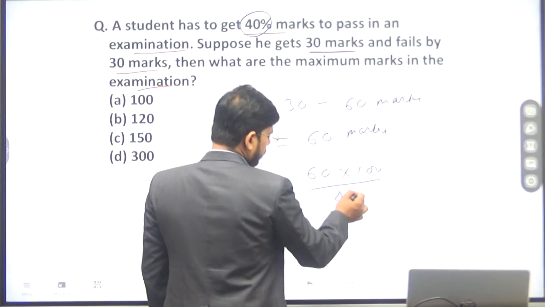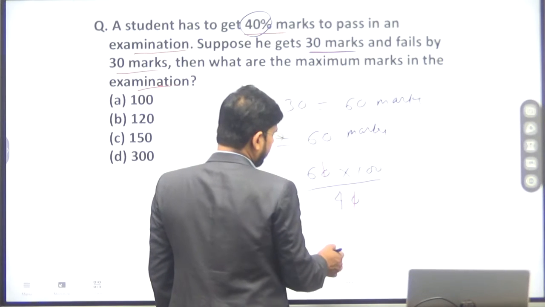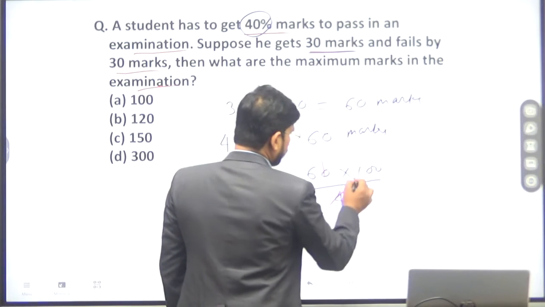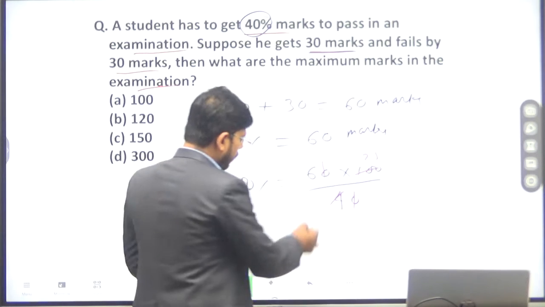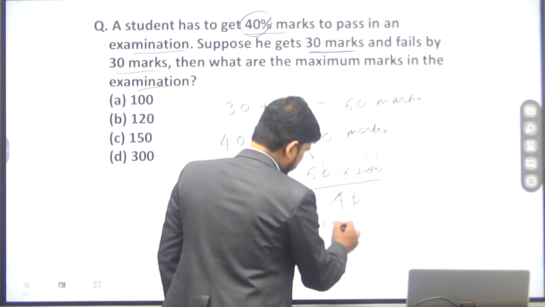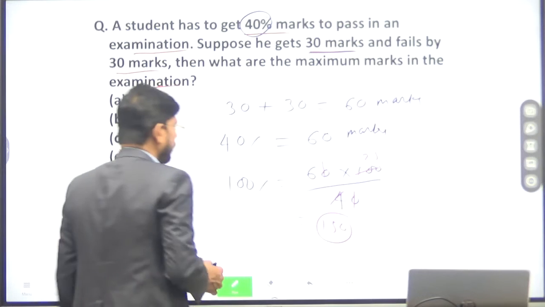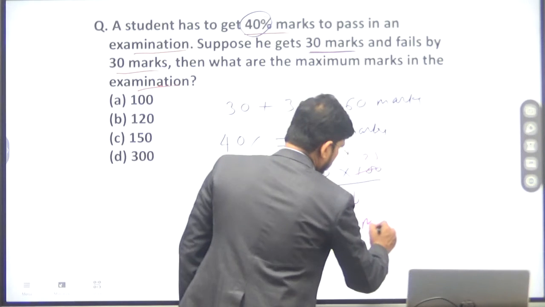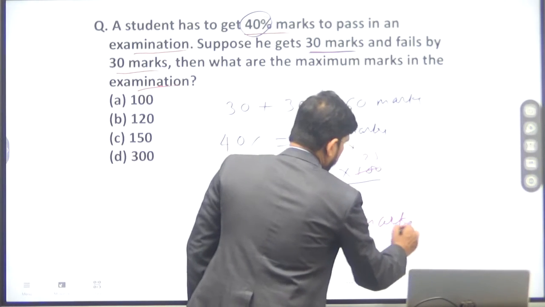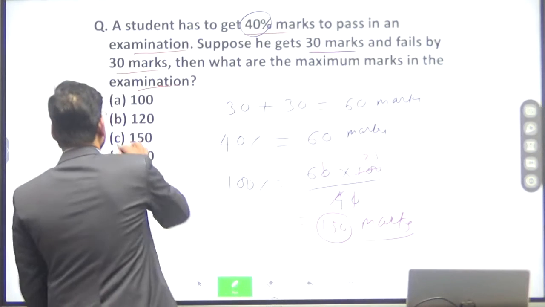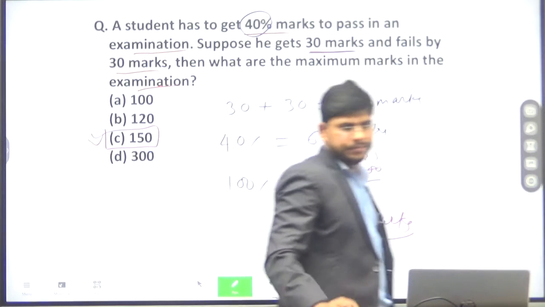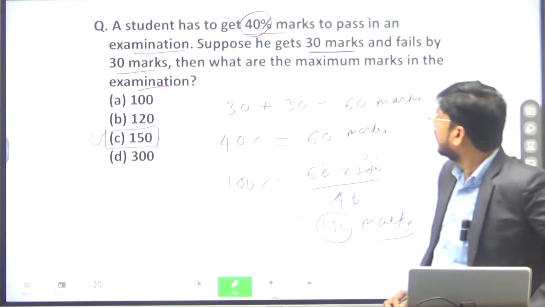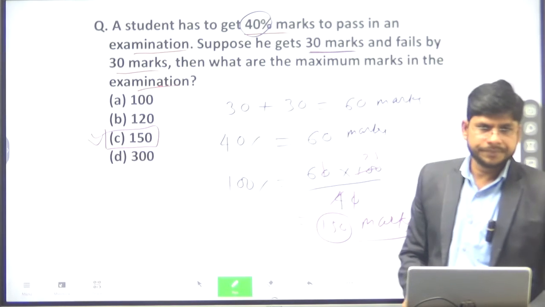Simplifying, 4 times 25 is 100, and 6 times 25 is 150. So the total marks of the examination was 150. Option C shall be the right answer. Clear? Done? Okay.